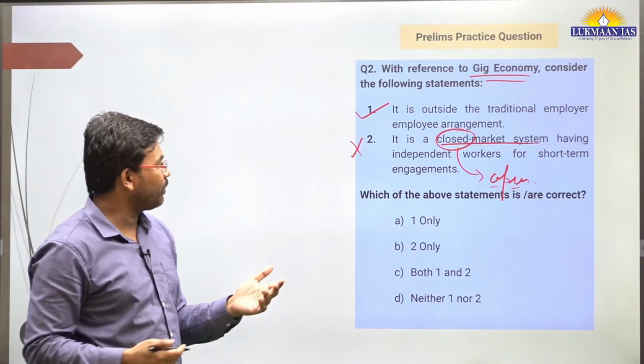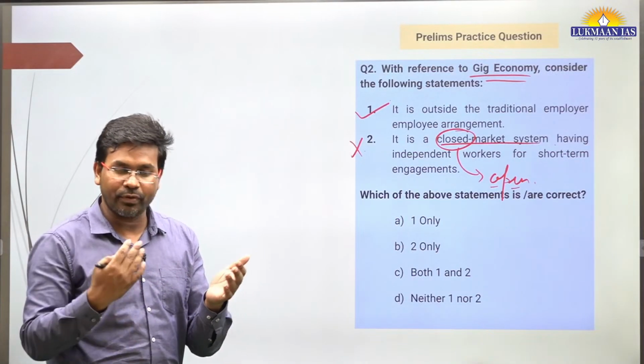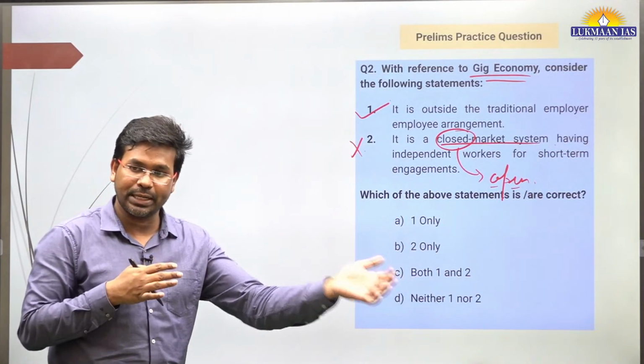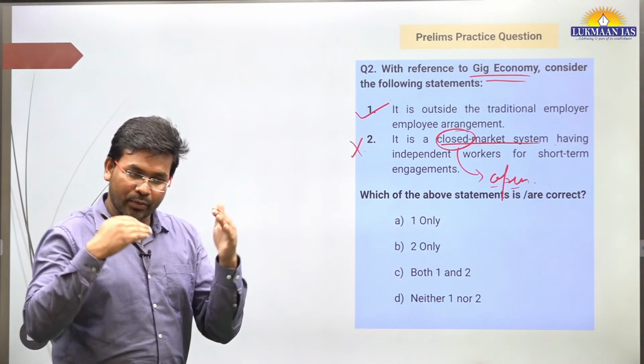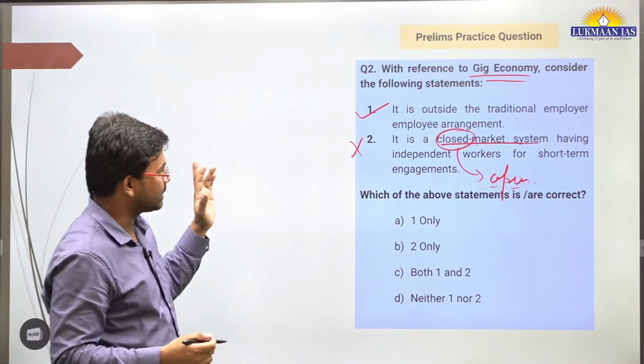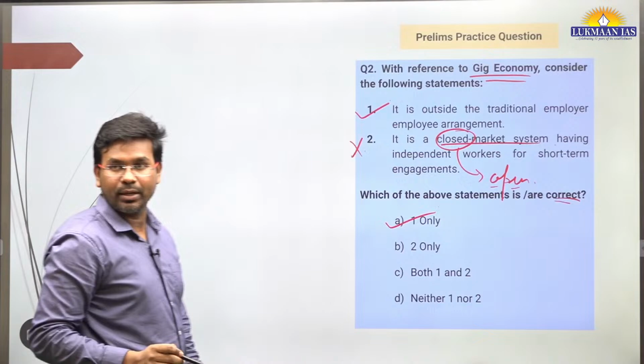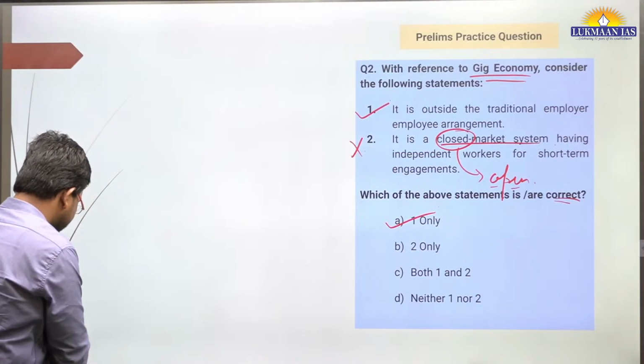There are independent workers, but they are short-term. I mean, some people are working for 5 hours a day, some people are working for 10 hours a day, some people are working for 3 days in a week, some people are working for 6 days in a week, like this. So which of the above statements are correct? Only one. Okay, only the first statement is correct in this case.